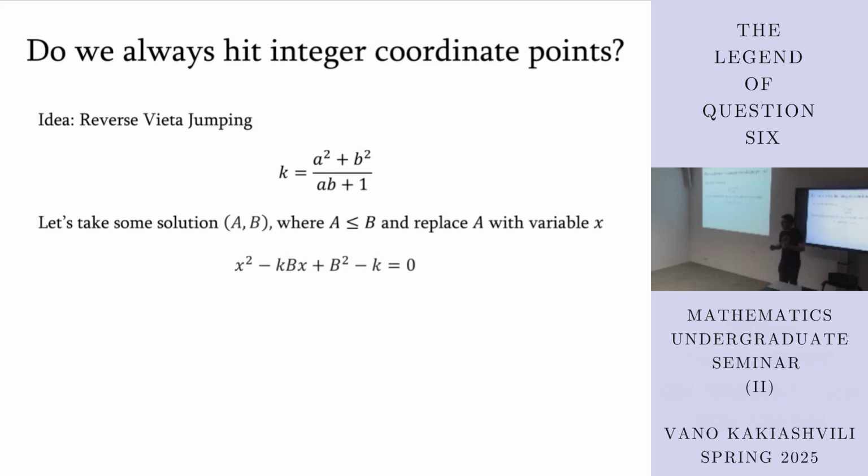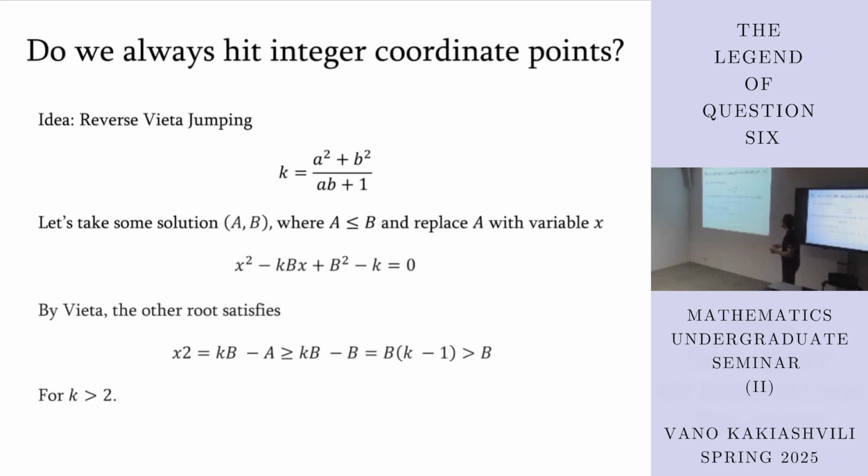Now, what should X2 satisfy? It should satisfy the following. X2 will be k times B minus A. And from this inequality, we get that X2 will be greater than B. So it means that from a smaller solution, we can jump to a solution which is larger. But this inequality is true for k greater than 2.